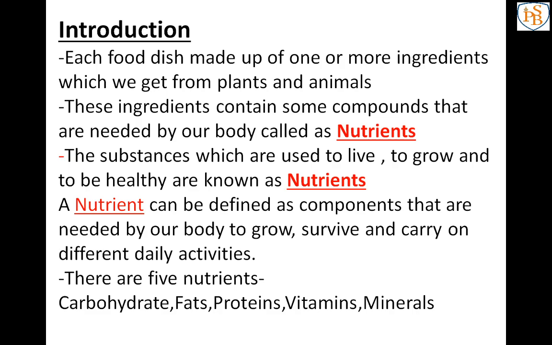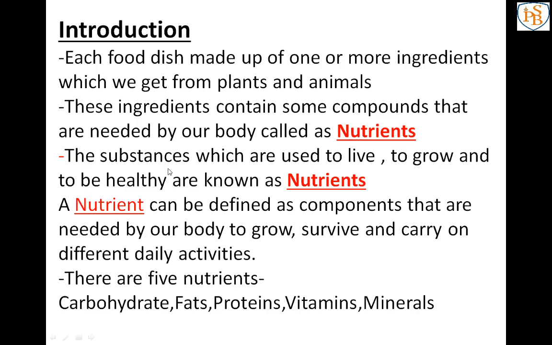Now in this ingredient, whatever compounds are present, those compounds are known as nutrients. We have learned many ingredients in our lesson 1, correct, like rice, urad dal, chicken, spices, milk, sugar. Many ingredients are there, and whatever compounds, the chemical substances, we get from those ingredients are known as nutrients. See, I have highlighted in red color.